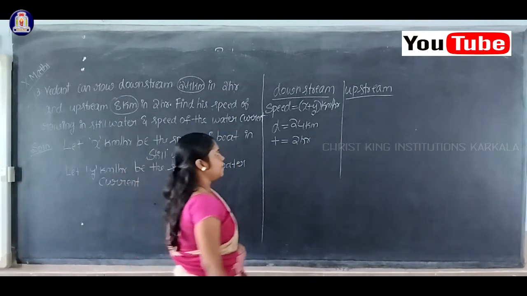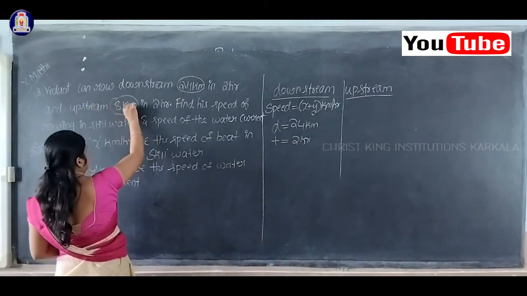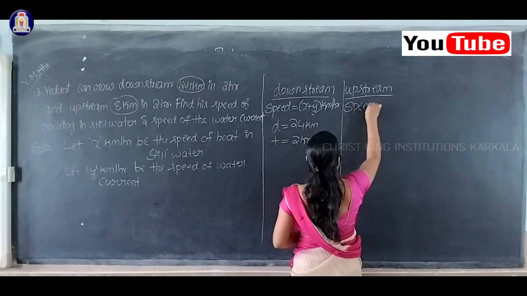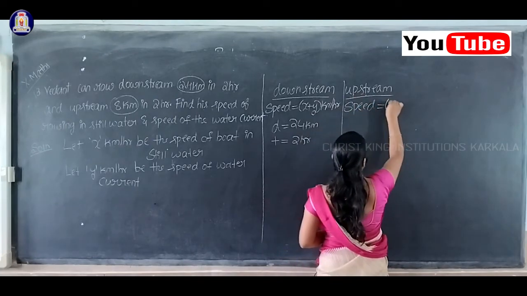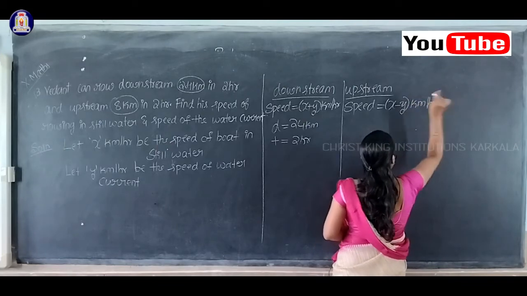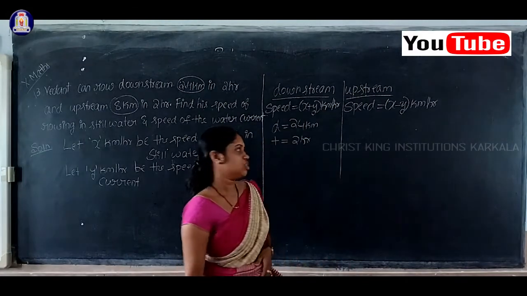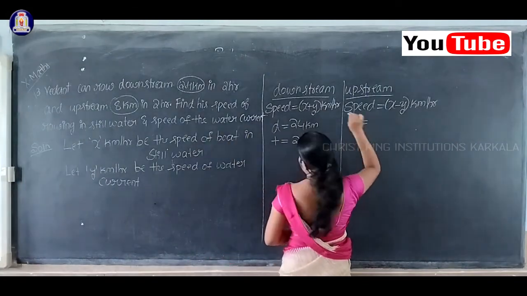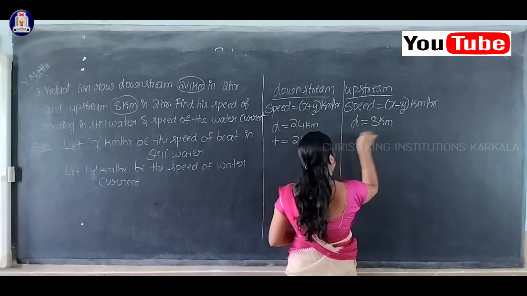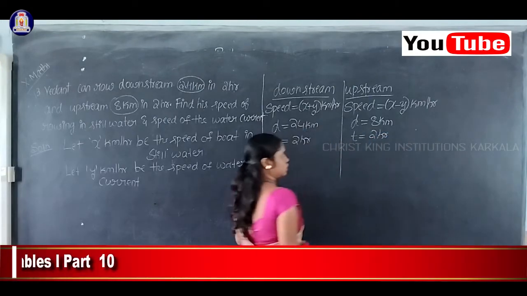In the same way we will write for upstream. First we'll write the value of speed. What is the speed for upstream? That is equal to x minus y kilometer per hour. What is the distance for upstream? That is equal to 8 kilometer, and time is equal to 2 hours.